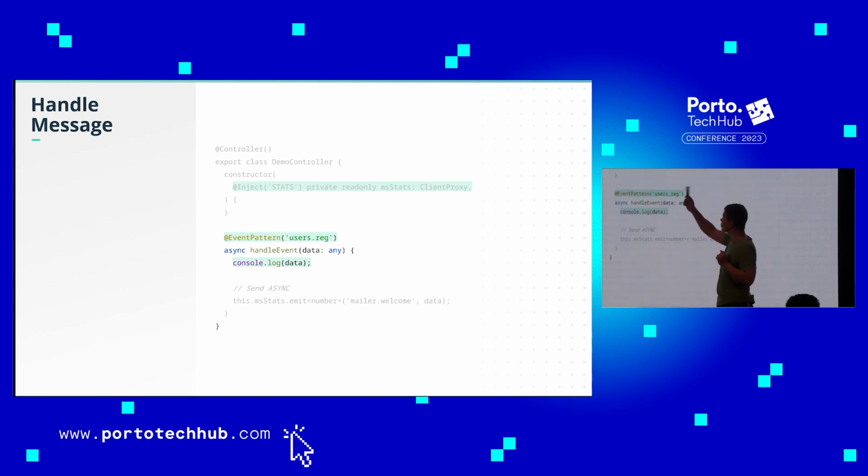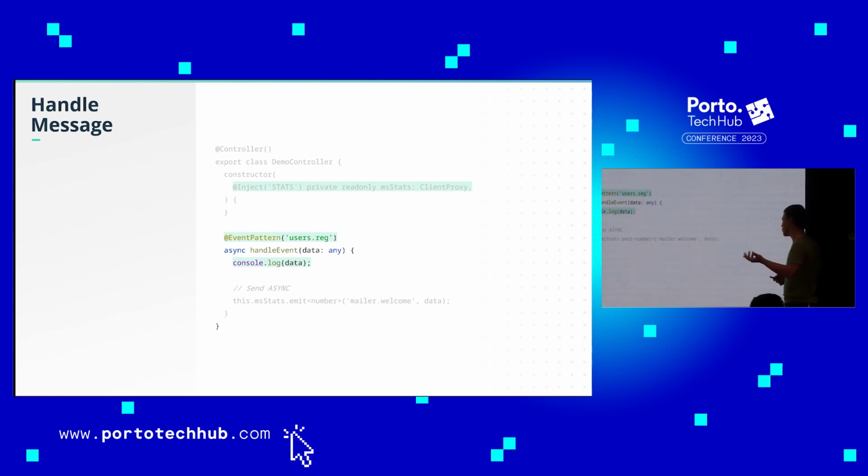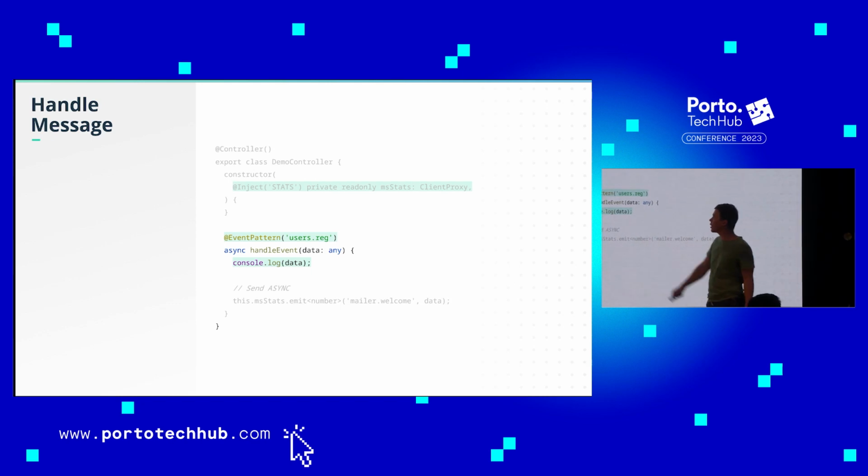And that's good. So how can we consume the message? In NestJS microservices, you have this decorator, EventPattern, which is like listening for some shared things like messages, and consuming them. We can do anything, like sending a mail.